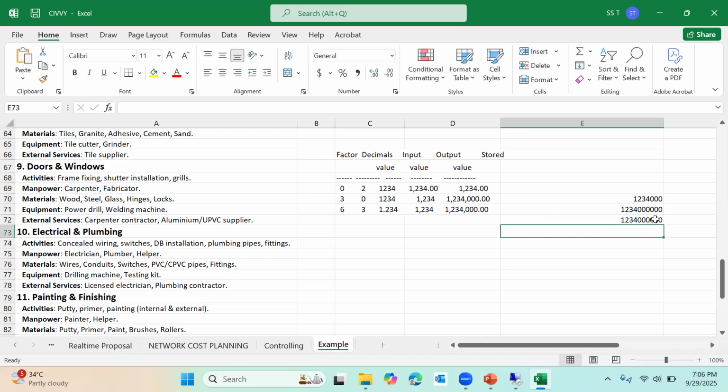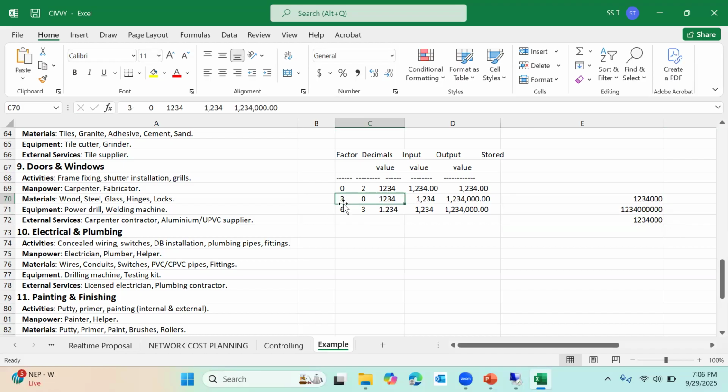Now see, how many decimal places here? 3 decimal places, right? So 3 decimal places means 1, 2, 3 from the rightmost. Correct? This is the result that is showing, right? Yes, sir. So this is the fundamental thing that you need to understand. Now, if I want to get, for example, 12 lakhs 34,000, I can also write 1, 2, 3, 4 multiplied by 1000, right? That is this way with the scaling factor.